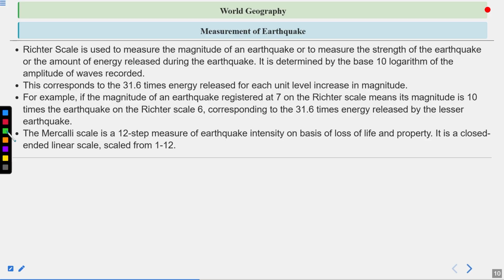The Mercalli scale is a 12-step measure of earthquake intensity on the basis of loss of life and property. It is a closed-ended linear scale from 1 to 12. So do remember that the Mercalli scale helps in calculating the intensity, and that it measures the intensity at the surface of the earth. That means it is calculated from the epicenter.